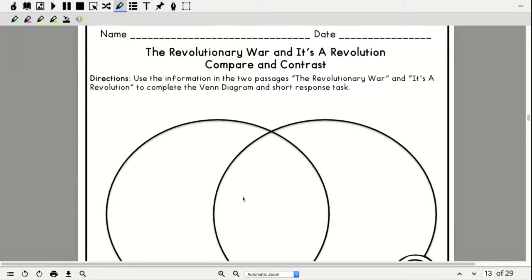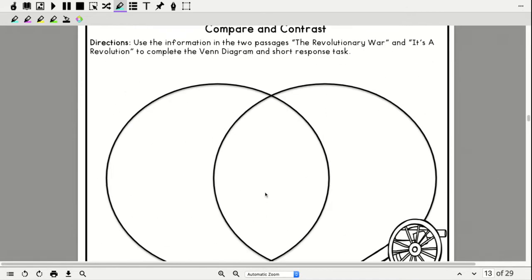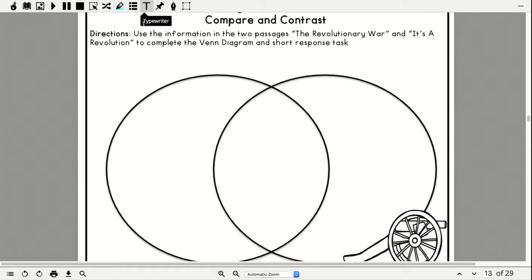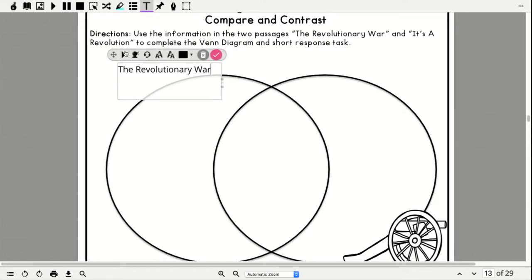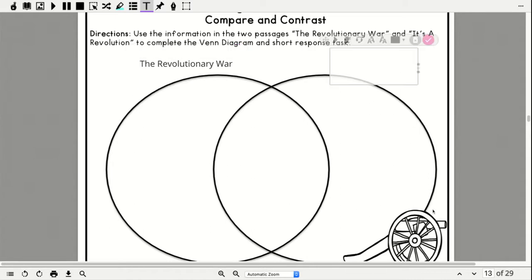So the next page that you need to do today is the compare and contrast page. Okay, so we've done these before, so let's try to figure this out. So on one side, okay, we're going to put the Revolutionary War. And on the other side, we have It's a Revolution.